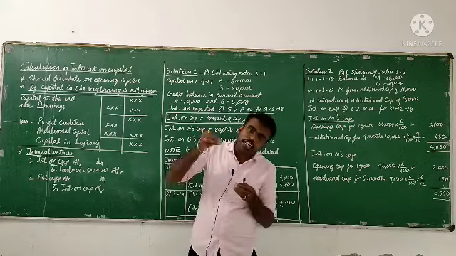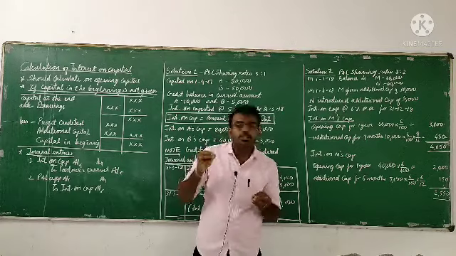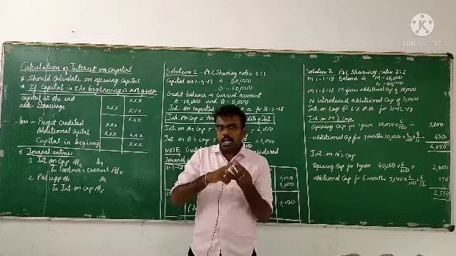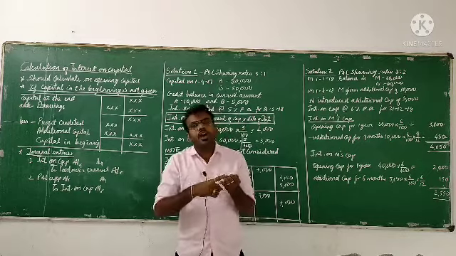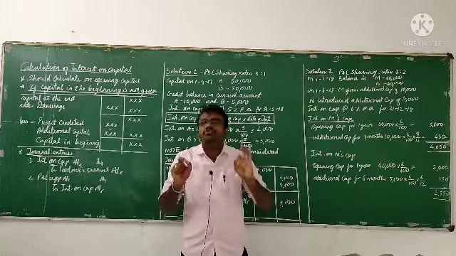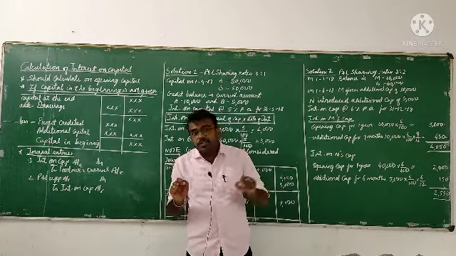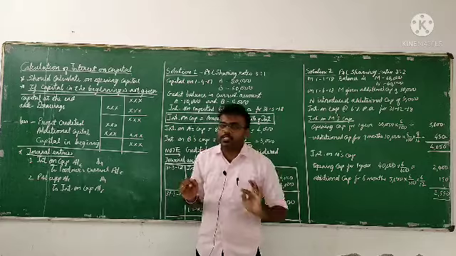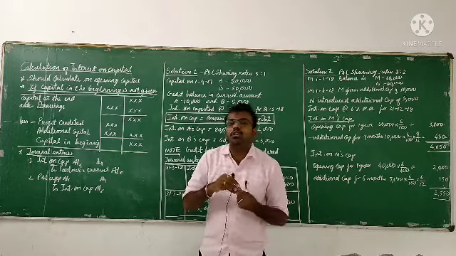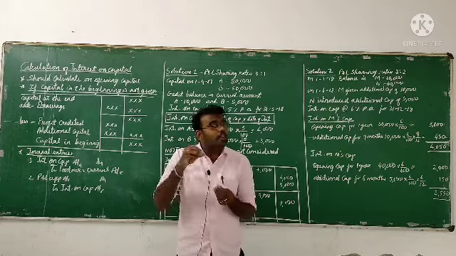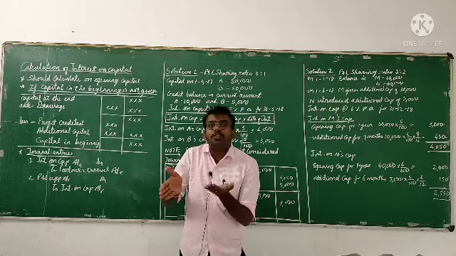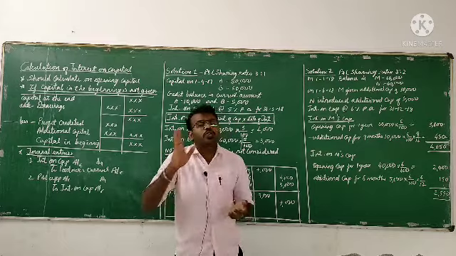If I give additional capital on 1st October, the interest on that additional capital will be for October, November, December, January, February and March. For these 6 months only the interest will be given. If I give additional capital on January 1st, then for January, February and March, these 3 months, we have to give the interest. So from the date of introducing the capital till the end of that particular financial year, we have to calculate the interest.